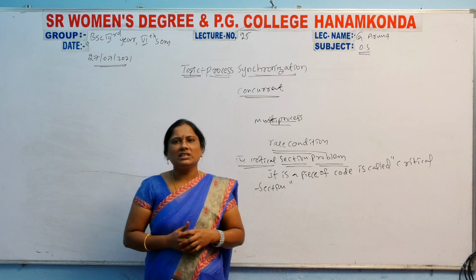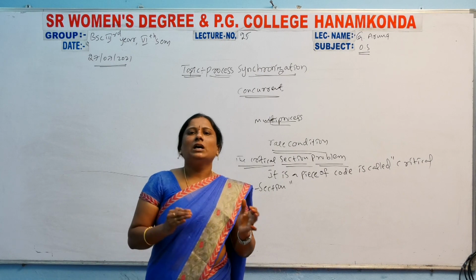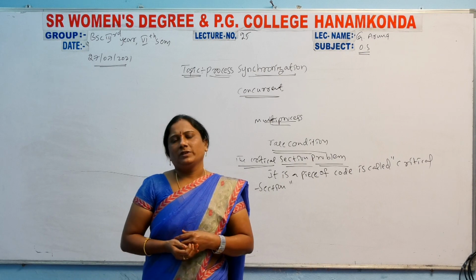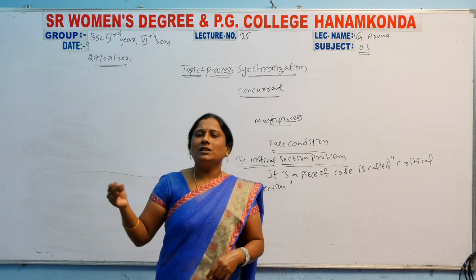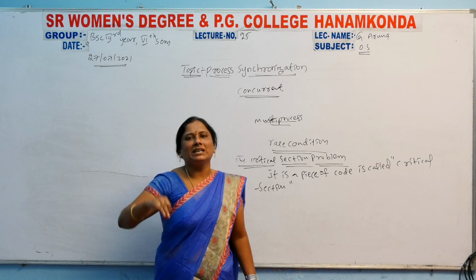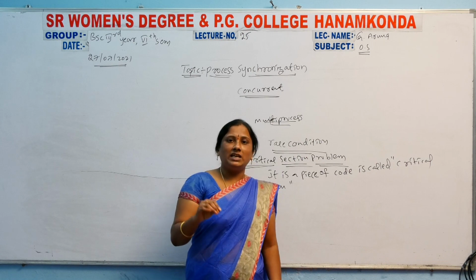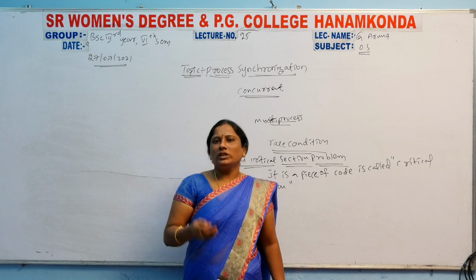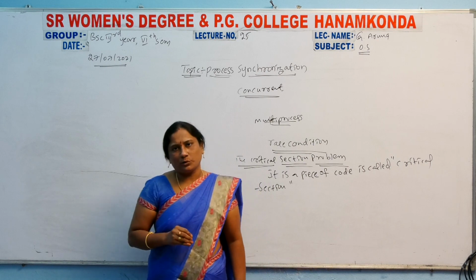Suppose, for example, there is a program of 1000 lines. Each thread includes 100 lines of the program, which will be executed very easily. So a 1000-line program will be divided into 10 threads and executed very easily. So the concurrent process is there in that critical section, and it will be divided into threads. You have to remember that main point.